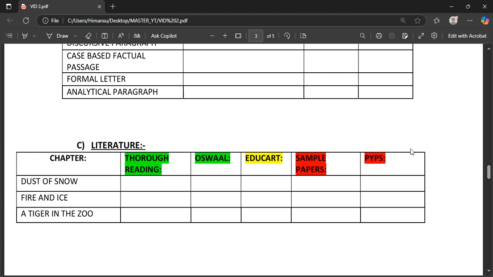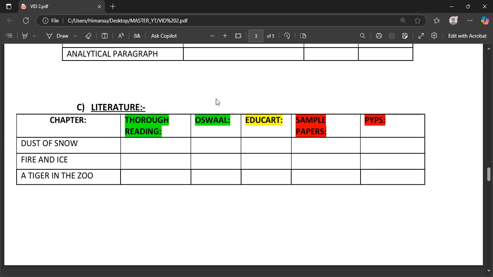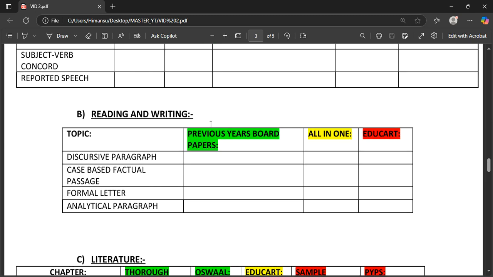So in English, every chapter is easy. It is just that no direct question comes out anymore, unlike before in CBSE. So you're just going to use your complete understanding of the chapter. The chapter is not important. What you learn from the chapter is important. What the characters do is important. More in literature, I'm talking to you about. You can also use Exam Idea here because Exam Idea actually provides good notes for poetry. Prose you can just do All in One, or you can just read.